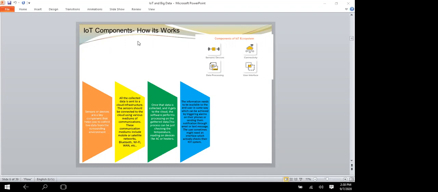So if you are fixing the camera and any unknown person is entering the house, that is also intimated to the house owner, and it can be intimated to the police station also. Like that, you can fix IoT devices that will help the user. You can control all the devices from outside itself. For the refrigerator, you can increase or reduce the temperature. Like that you can do it.